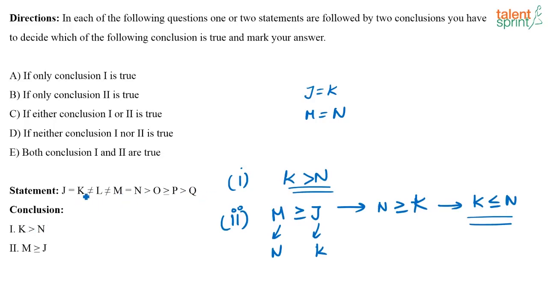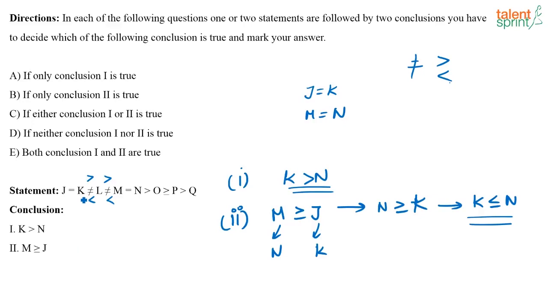So, can K be greater than N? See, basically here not equal to means what? K is greater than L or K is less than L. Similarly, L is not equal to M means either L is greater than M or L is less than M. See, what does not equal to mean? Not equal to means they are not equal. So, either one is greater or lesser, right? Either greater or lesser. So, in that case, how will you solve it?